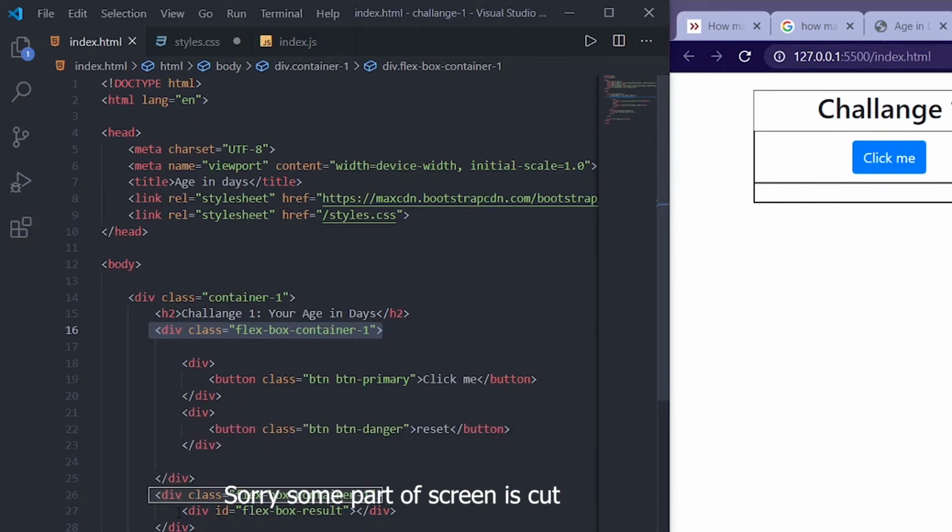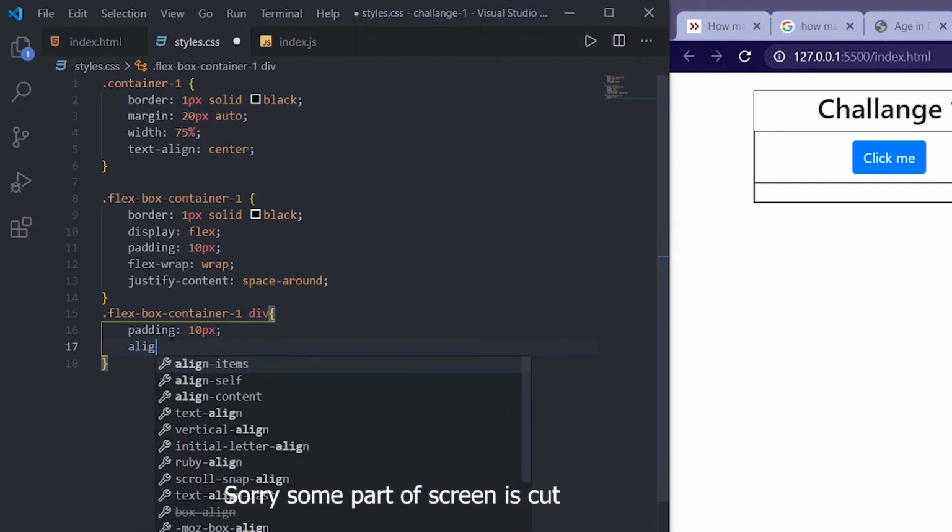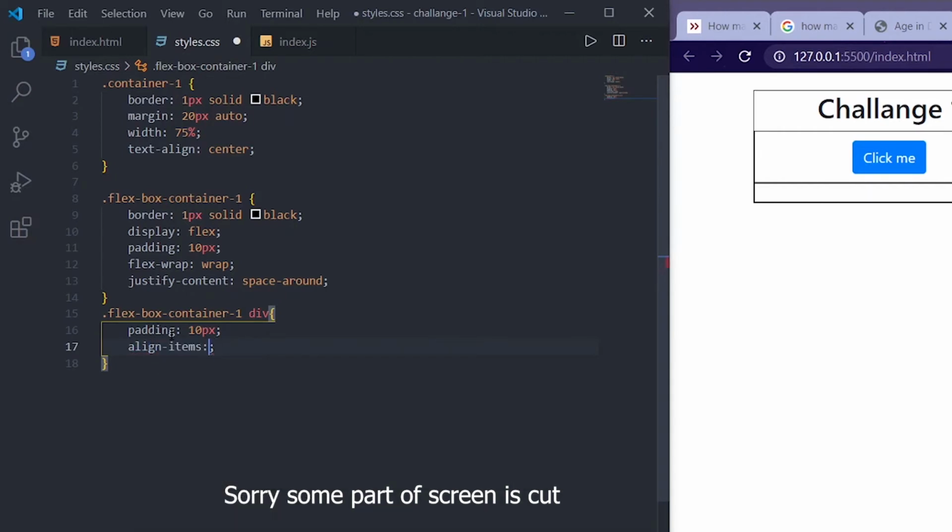In this we have a div, and in this we have two divs, so we are going to style those. So let me give the padding of 10 pixels and align items as, okay, first let me save